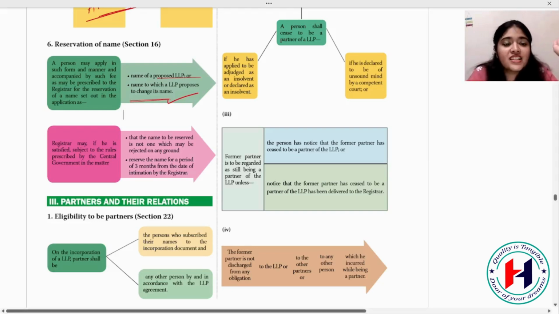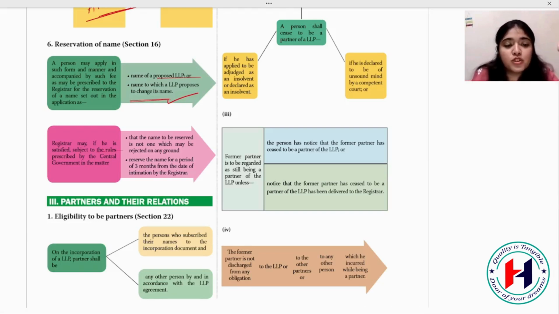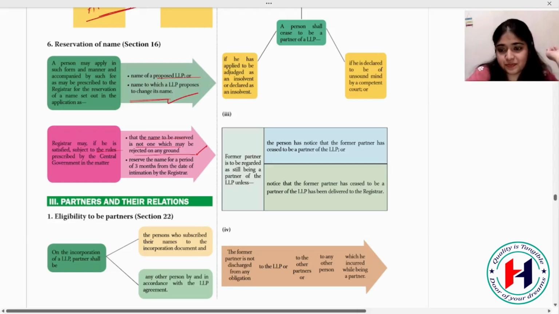The registrar may, if satisfied, subject to the rules prescribed, reserve a name that is not one which may be rejected on any ground. He will make sure that the name he is reserving for you cannot be rejected on any ground. The reservation of the name can be done for a period of 3 months. You have to give the intimation to the registrar and finalize it within 3 months. Maximum you can reserve the name for 3 months.